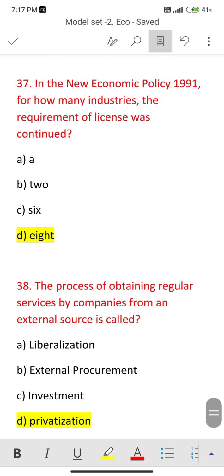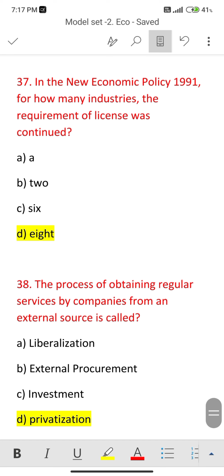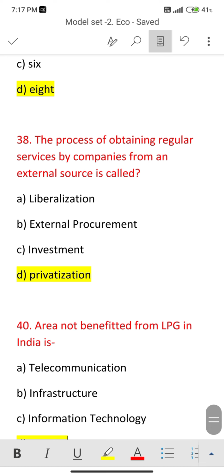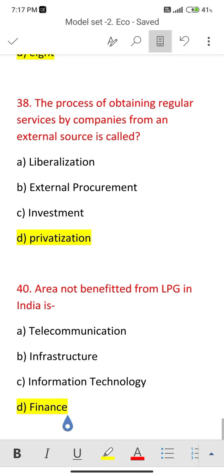Next, 37. In the New Economic Policy 1991, for how many industries was the requirement of license continued? That one is the number of industries, 8. 38. The process of obtaining regular services by companies from an external source is called outsourcing. The last question is, the area not benefited from LPG in India is the finance sector.